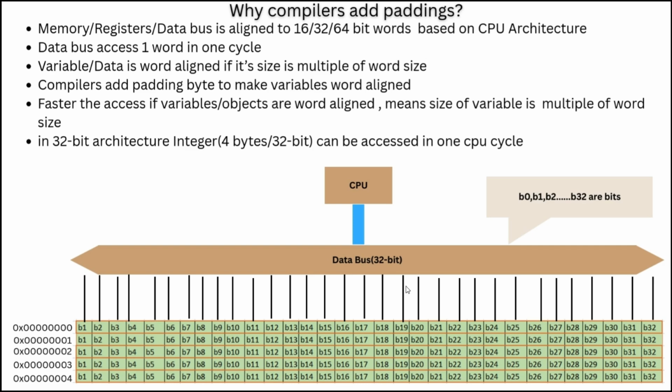Here in the diagram, you can see a 32-bit architecture. Each memory word is 32 bits, so the data bus is also 32 bits, meaning each bus line will access 1 bit. When the CPU requests the data bus to take the data, it will take 32 bits at one time.